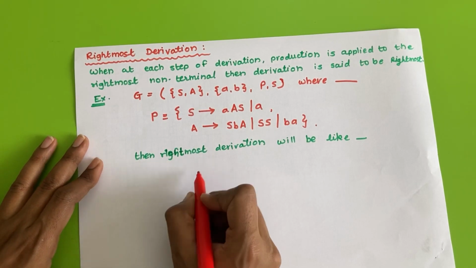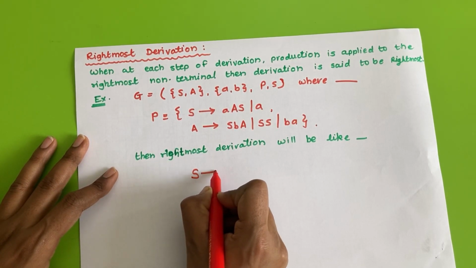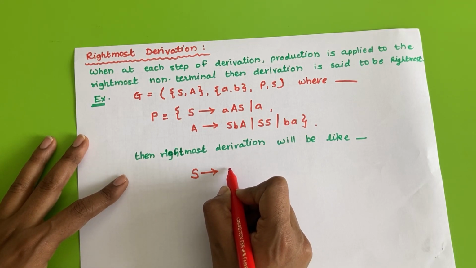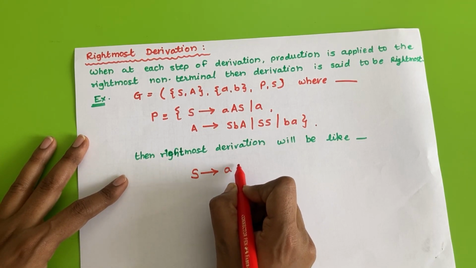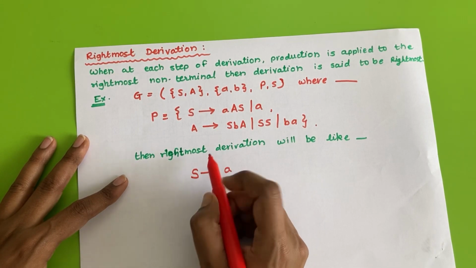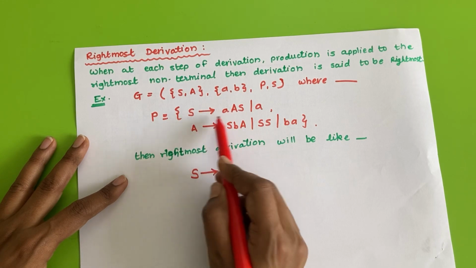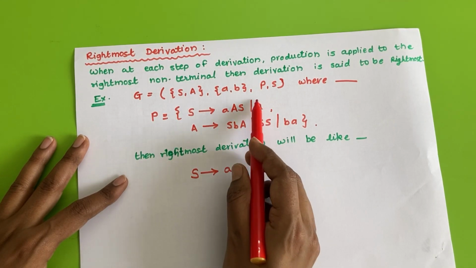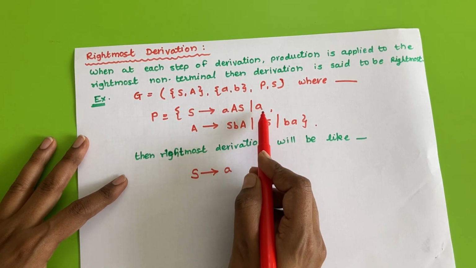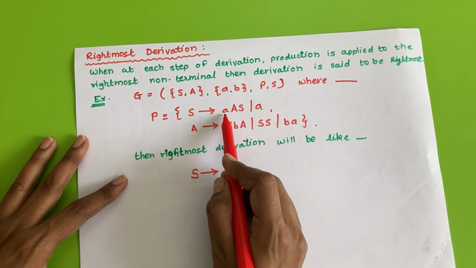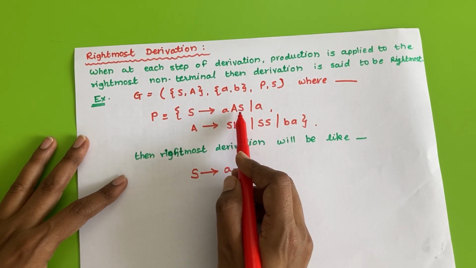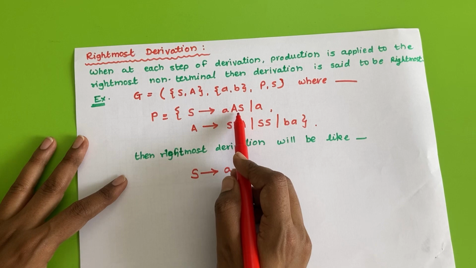First we will start with S, because that is the start symbol, and we should start with the start symbol only in the process of derivation. So I will replace this S by, we have two values of S: this one includes only terminal values, and in this one we have two non-terminals, so we have the option to choose non-terminals.